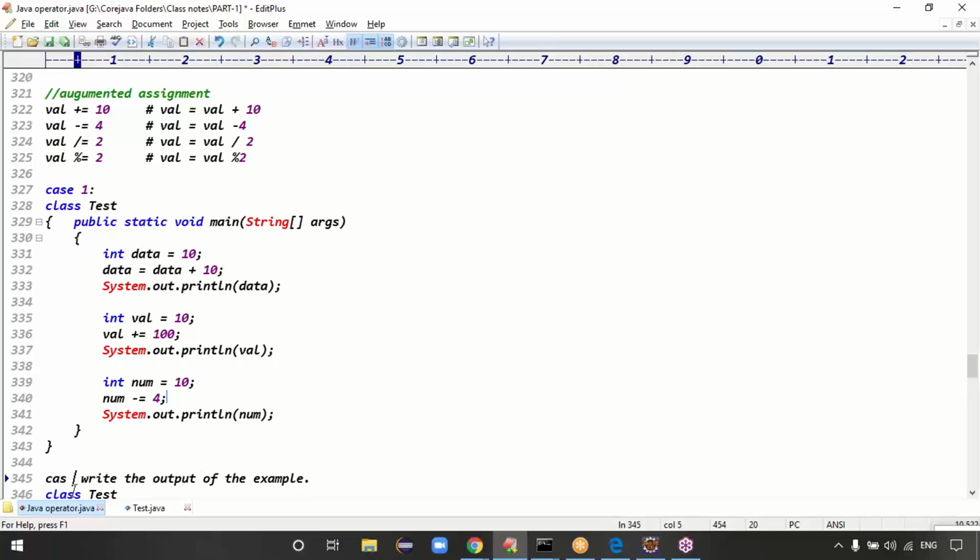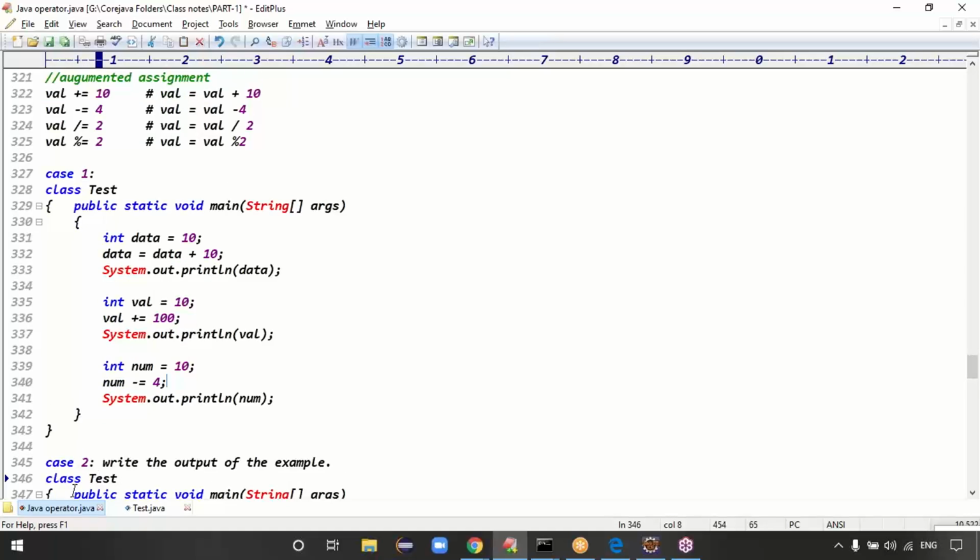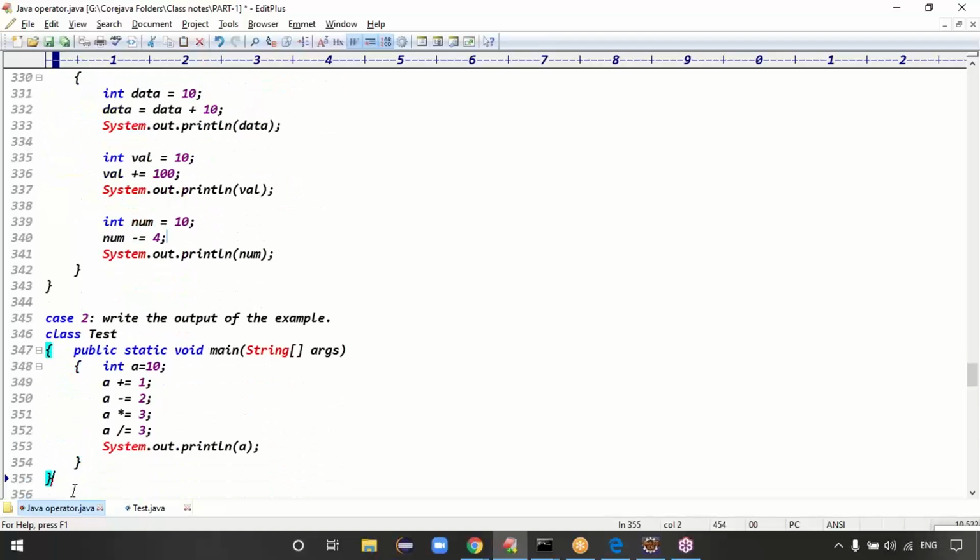And case two, tell me the answer for this case two. Guys, what is the case two output? Int a equal to 10. And one more small point, guys: a plus equal 1 is nothing but a equal to a plus 1. But in plus and equal, don't give a space, guys. Is it valid? It is invalid, right? Plus equal is a single operator. Don't make a space like this, you get an error message.